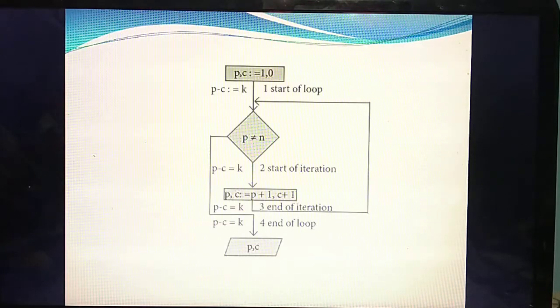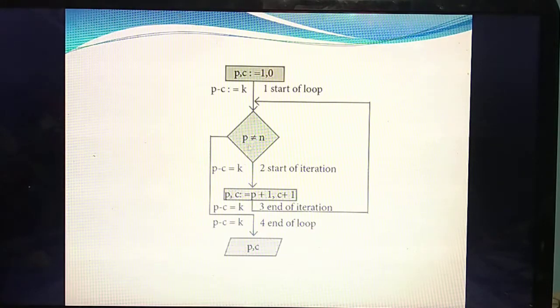Understand? So it's the same thing, given in a flowchart. Listen. In the flowchart, what are the input variables we are giving? Two variables, P and C. So P comma C. Initially, we have the entire piece, and you are not going to make a cut, so C is 0. At that time also you get one constant value, P minus C equal to K. That is the start of the loop.